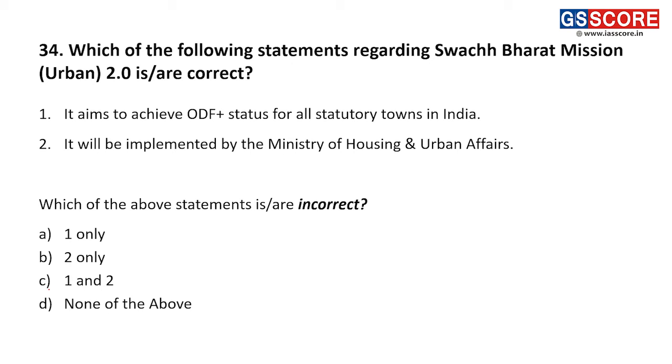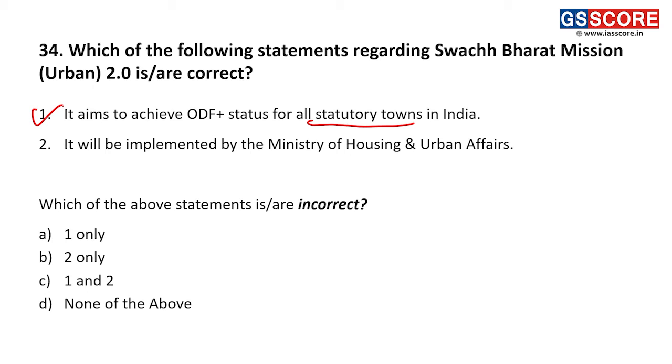Question number 34. Which of the following statements regarding Swachh Bharat Mission Urban 2.0 are correct? It aims to achieve ODF plus status, open defecation free plus status, for all statutory towns in India. Okay, this is correct. It is for urban areas, and in this we are covering the towns. Statutory towns, registered towns, listed towns.